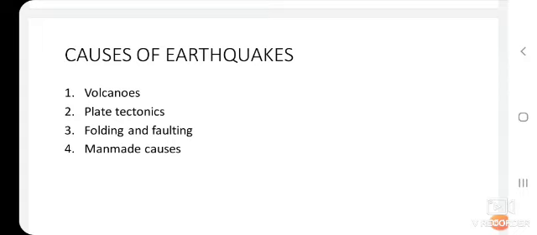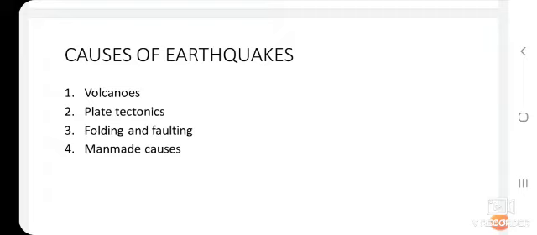The earthquake generated sometimes generates a tsunami also, which creates a lot of destruction and can harm the lives of many people. So one of the most important causes of earthquakes is volcanic eruption.